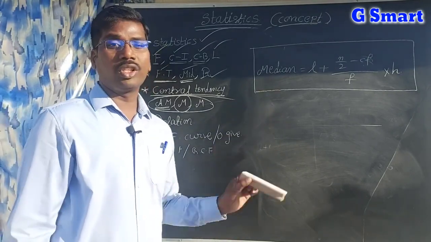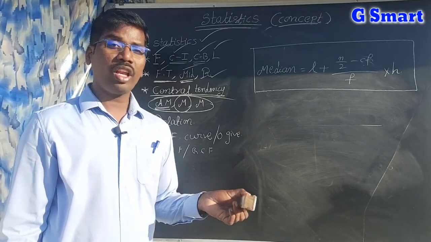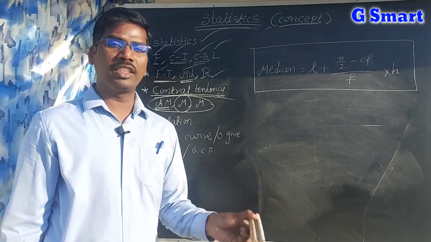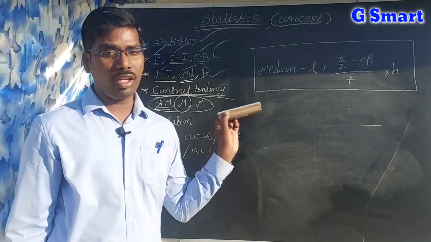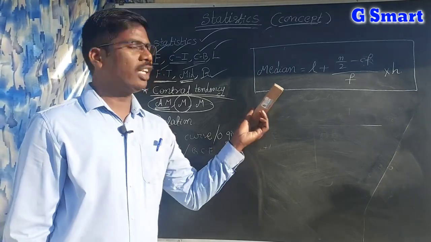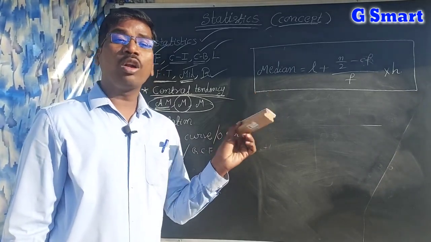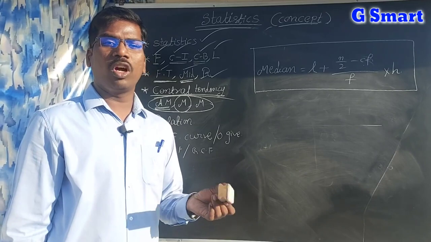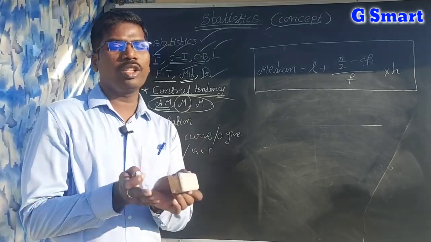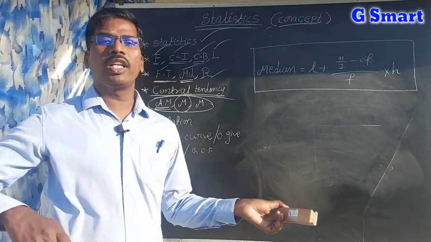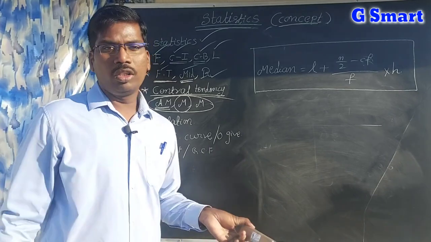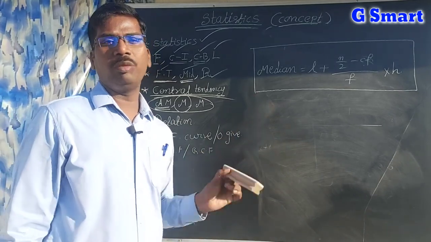Demerits: you have to arrange all observations in ascending or descending order, and only then can you find the median. That is one demerit. Also it does not consider extreme values, it only considers the middle values. If you know the middle value you get the median, and we need not bother about the first and last values. That is another demerit of the median.